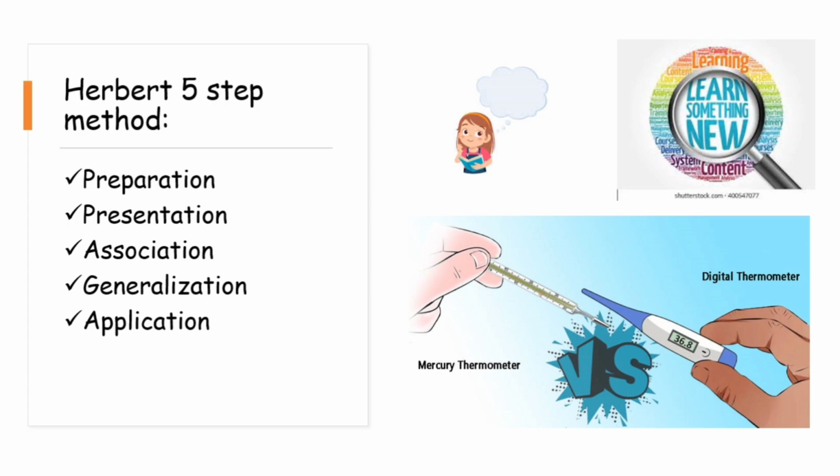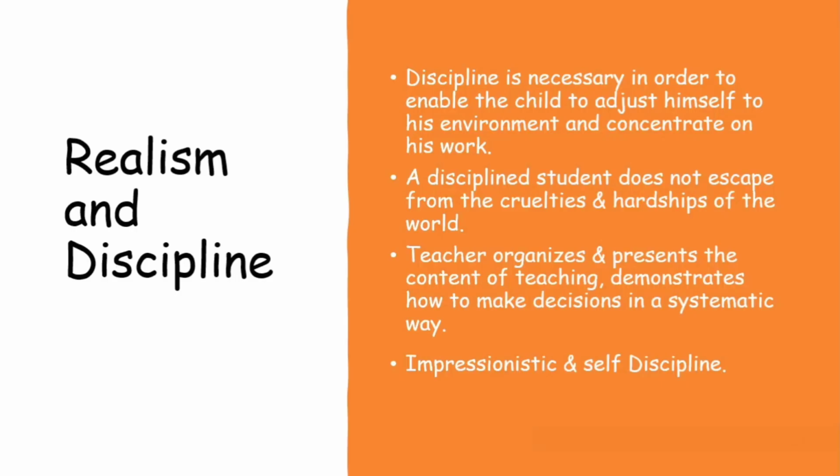Next is realism and discipline. Discipline is necessary in order to enable the child to adjust himself to his environment and concentrate on his work. The student has to admit the fact that bringing out change in the real world is impossible. He has to keep in mind that he himself is also a part of this world and should learn to adjust to the world. A disciplined student is one who adjusts to this material world without escaping from the cruelties and hardships of the world.